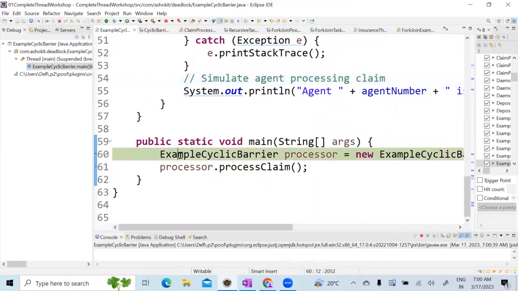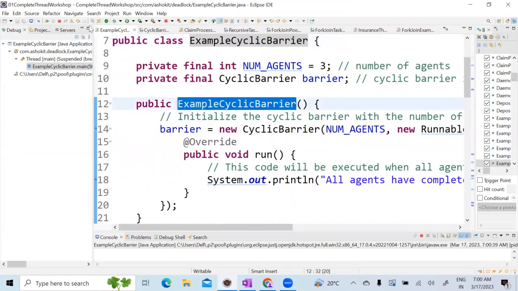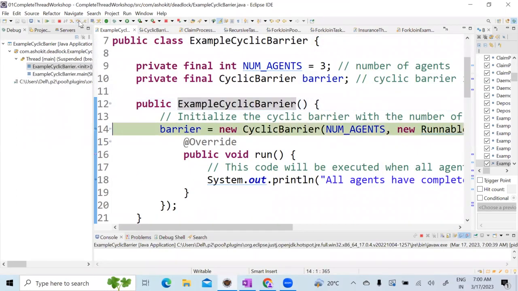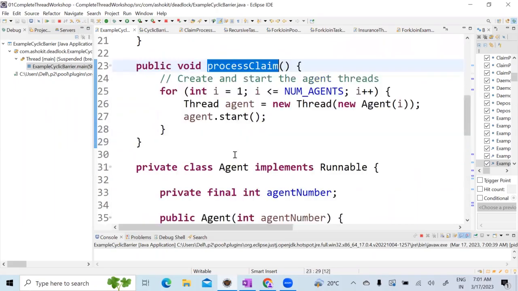Here, this is just a class, correct? I'm creating an object, and whenever I create an object, the constructor will be called. So in the example CyclicBarrier, I'm creating a CyclicBarrier object. How am I creating it? I have 3 agents, right? I want the 3 agents to complete their work, so I'm implementing a Runnable interface. That's it.